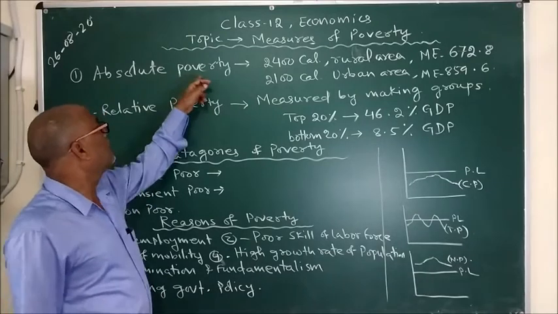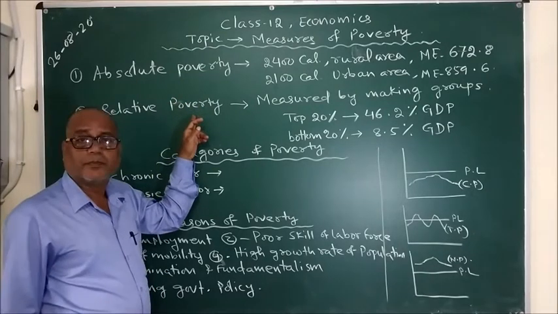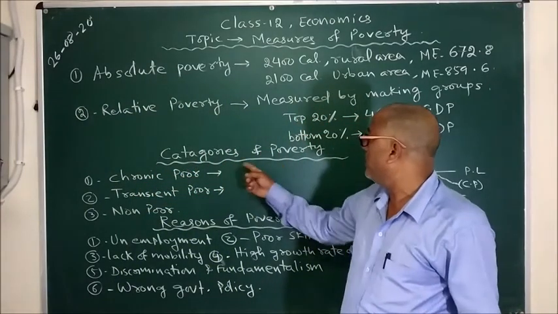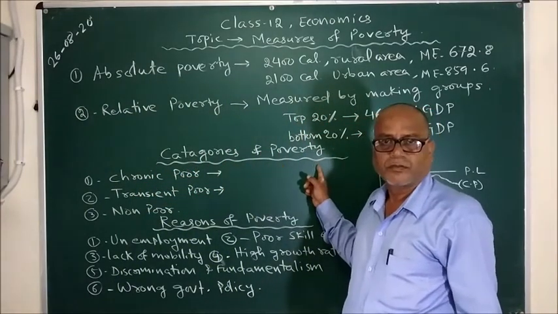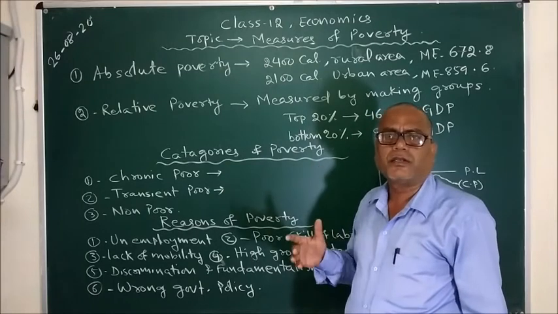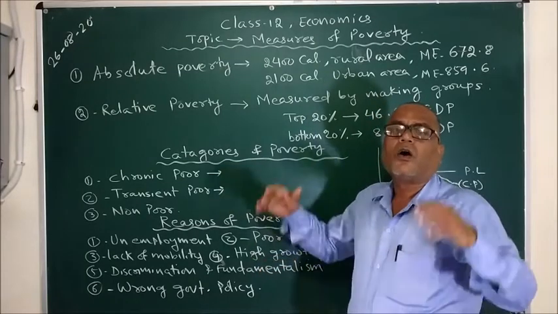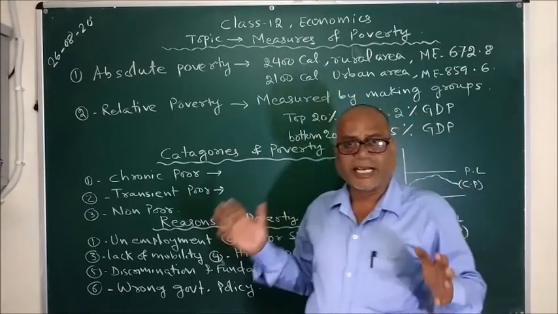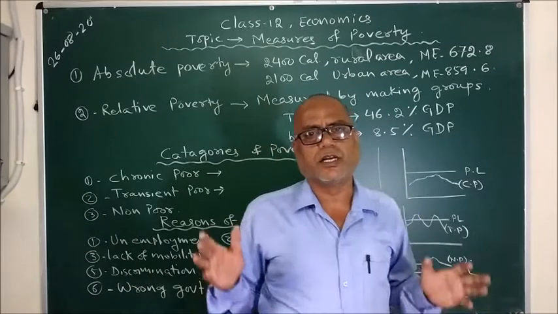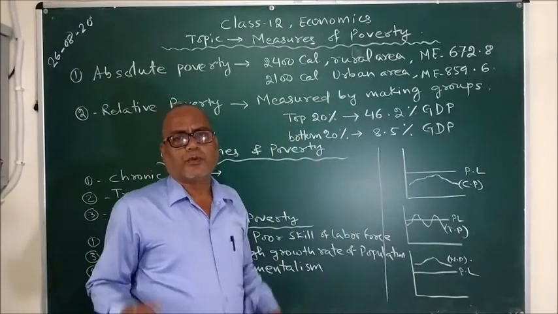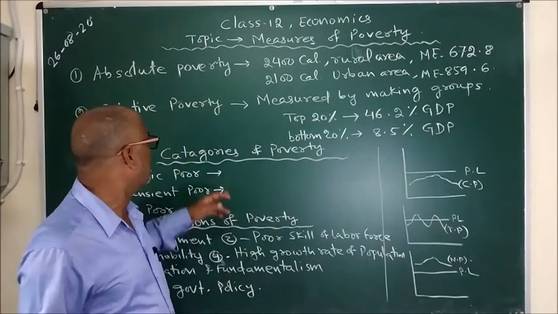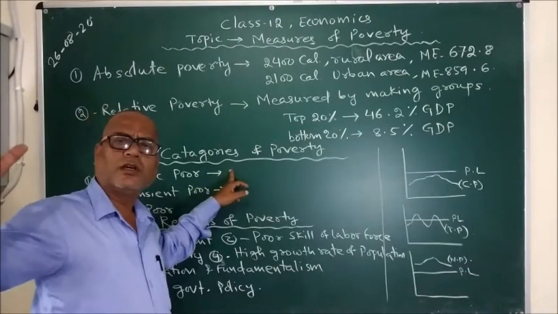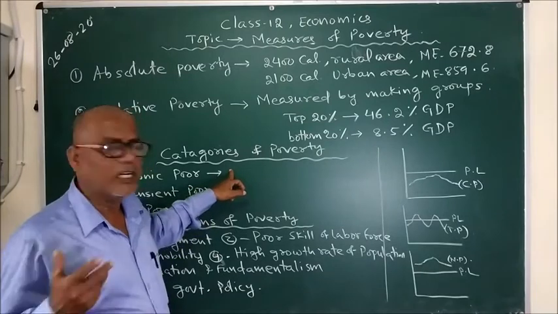After understanding what is absolute poverty and what is relative poverty, let us come to the categories of poverty. Means how we categorize all the poor people who stay in our country, in our nation, in our economy. The population who are called poor differ in their status. Some are very poor, some are just marginally poor.